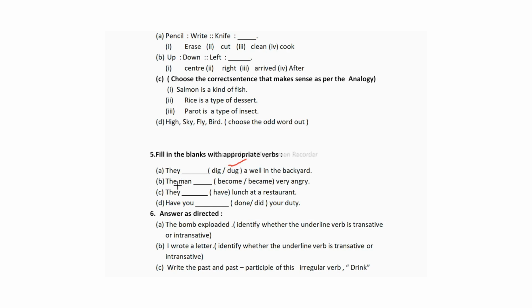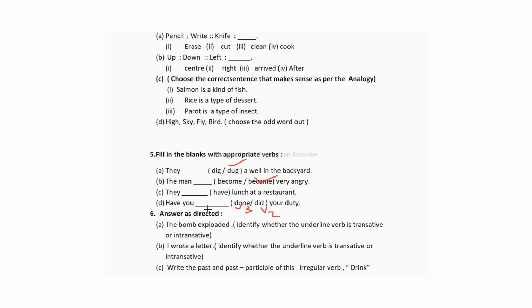Now the second one B, the man become or became very angry. Here again we have to take V2, became. The man became very angry. Now the C1 is they dash have lunch at a restaurant. Now here we have to use V2, they had lunch at the restaurant. Now for the D1, have you dash done or did, V2 or V3? This is V3, done is V3 and did is V2.